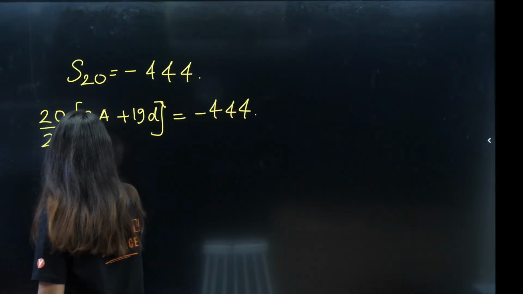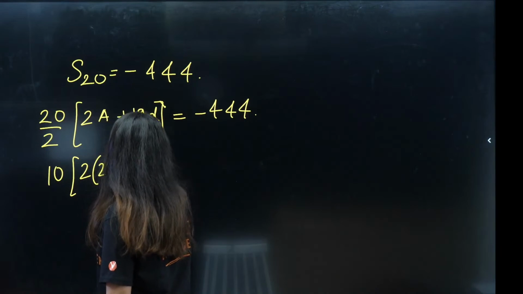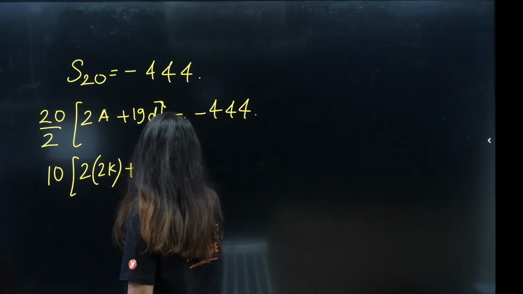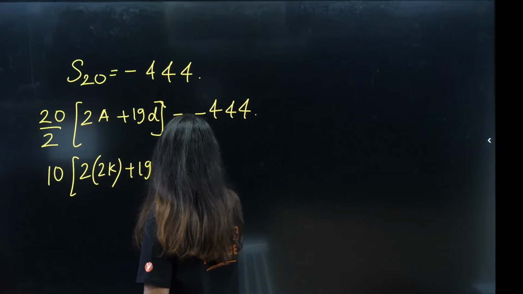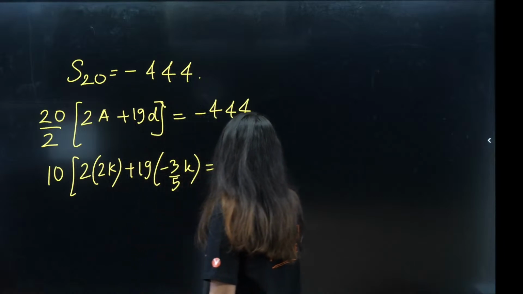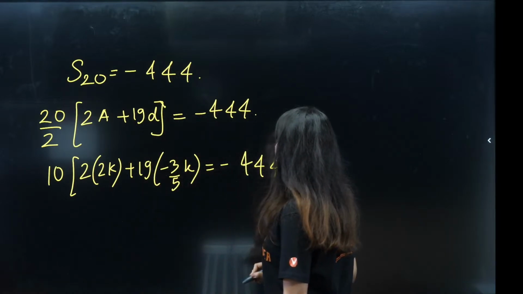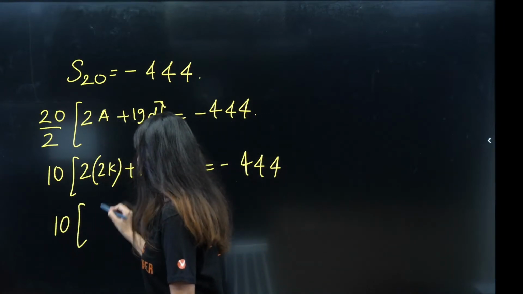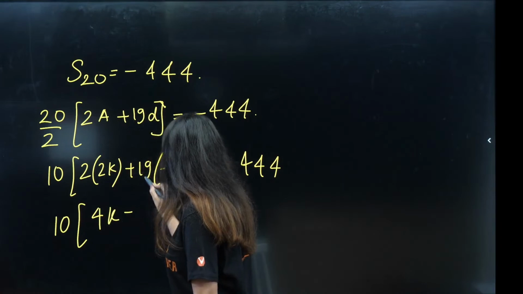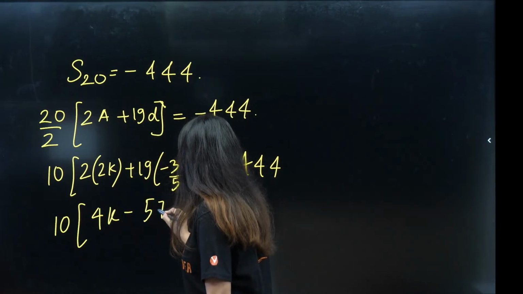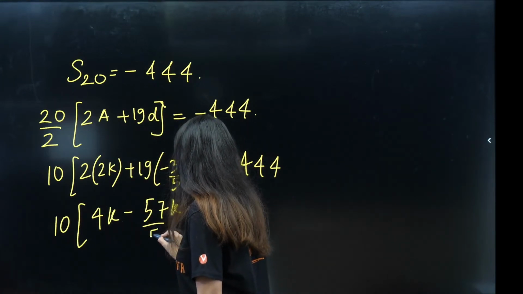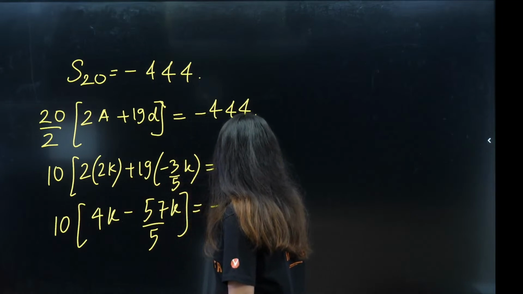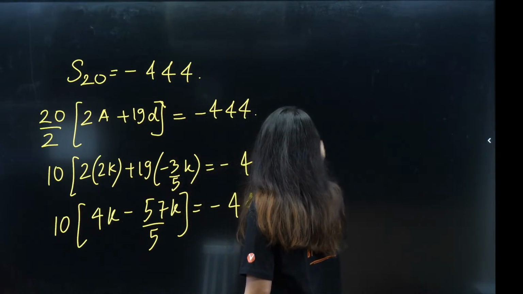So 10, 2, first term is 2k plus 19 times minus 3 by 5 k is equal to minus 444. Yes, minus 444. So this will become 10, 4k minus 19 into 3, 57k, right, by 5 is equal to minus 444.